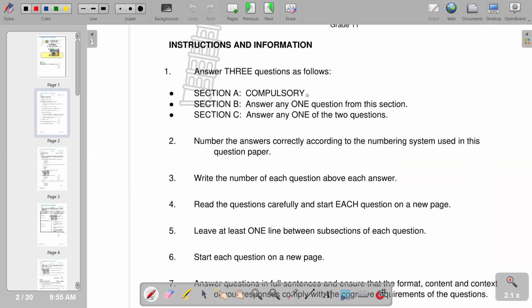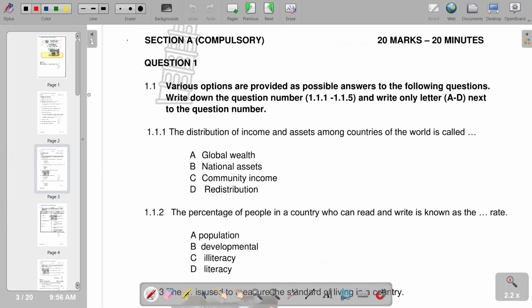Section A is compulsory, which means you have to answer all the questions that we have in section A. Then section B, you answer any one question from this section. And then section C also, you answer any one of the 2 questions that we have. And section C, obviously, is our essay part. So moving on to the first part of our question, which is section A.